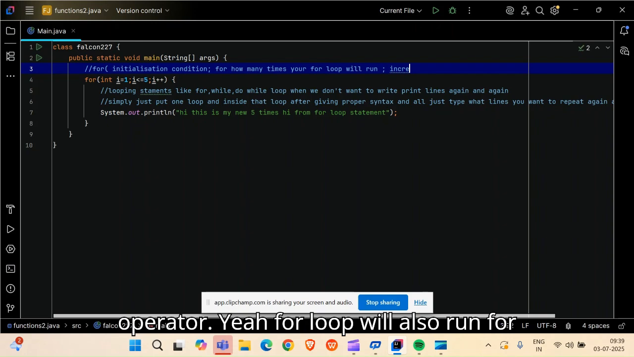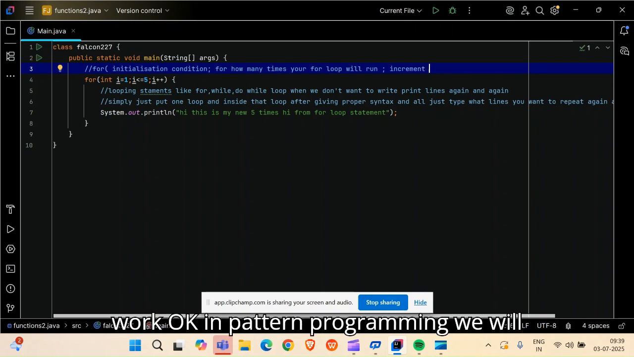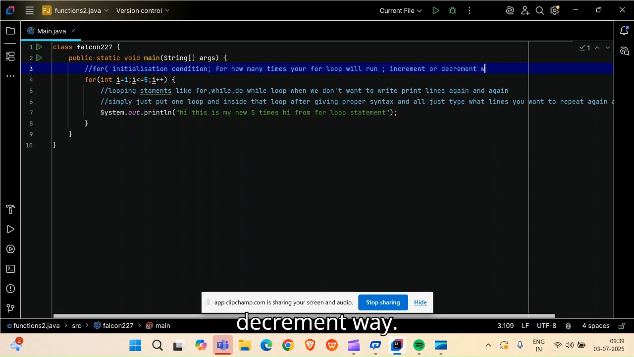A for loop can also run with a decrement operator. In pattern programming we will learn that, but here we are learning in a very basic way. It can happen in an increment or decrement way. Very easy, friends. So friends, this is the condition, also called for how many times your loop is going to run.